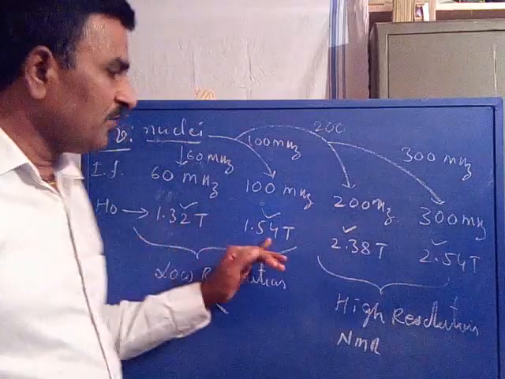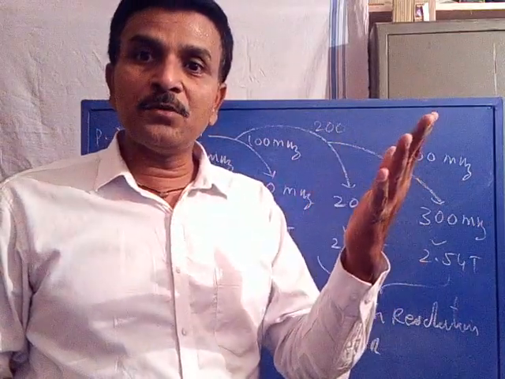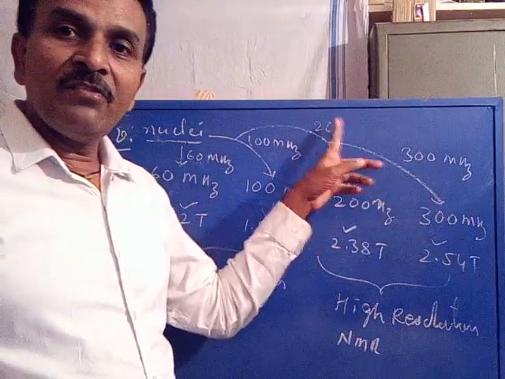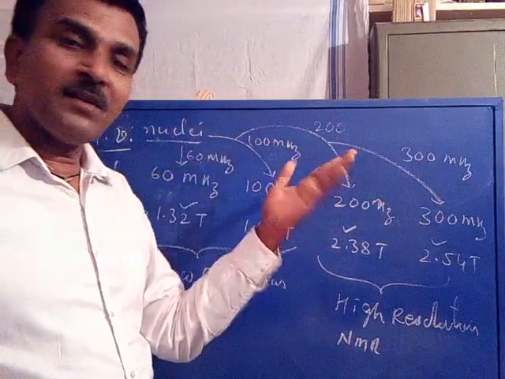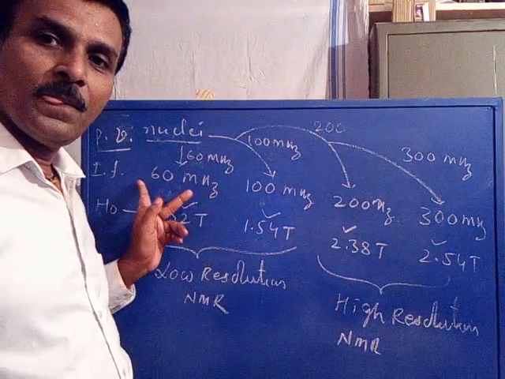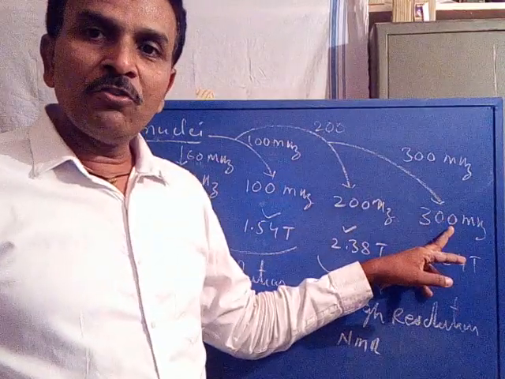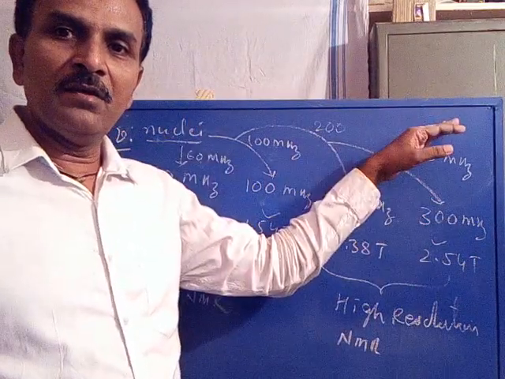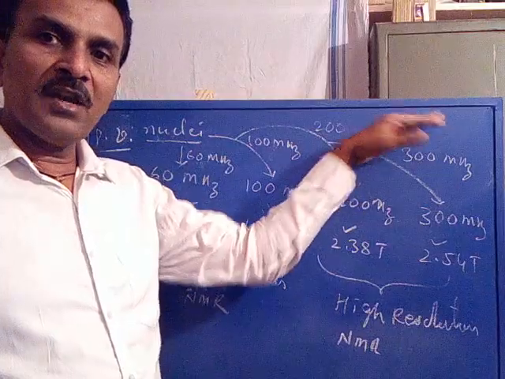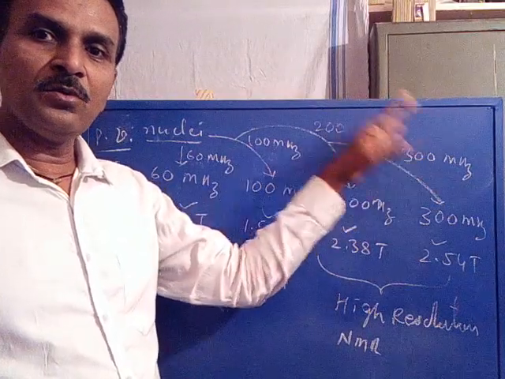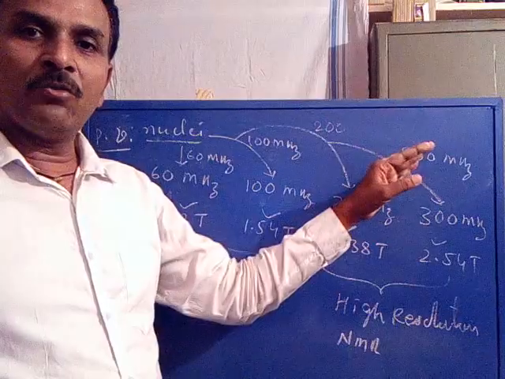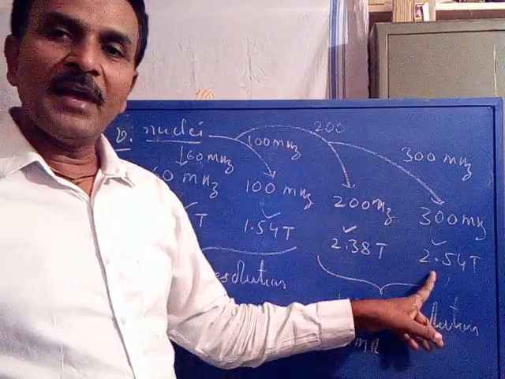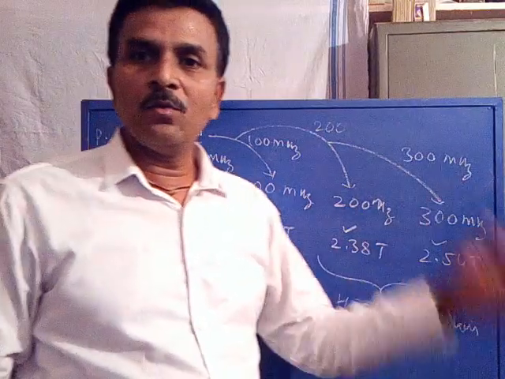So application of field strength is always with respect to the precessional frequency of the proton. The precessional frequency of the protons always depends upon instrumental frequency. With respect to instrumental frequency, its precessional frequency will be changed from 60 to 300. So with respect to these two, resonance condition existed. So with respect to these two, precessional frequency and instrumental frequency, we should apply appropriate proportion of external magnetic field, either 2.38 or 2.54, etc.